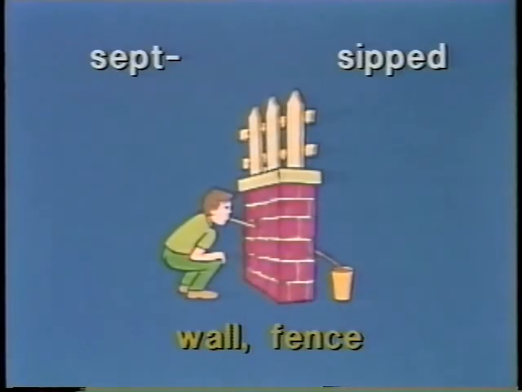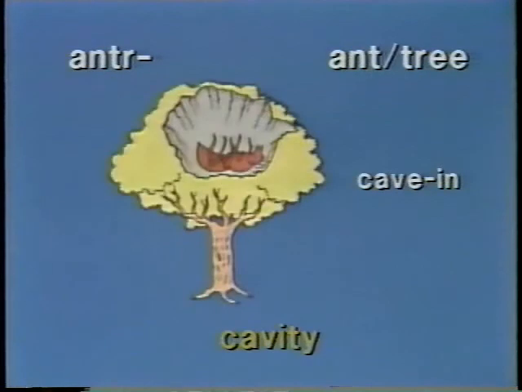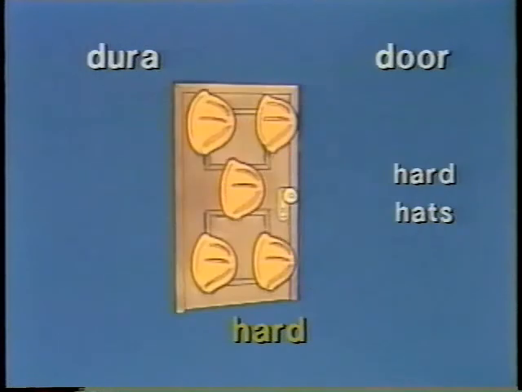Let's review these last 5 elements. Sept, sipped, wall, fence. Skir, skirt, hard hats, hard. Anter, ant tree, cave-in, cavity. Crine, cryin', to see the crate, to secrete. Dura, door, hard hats, hard.